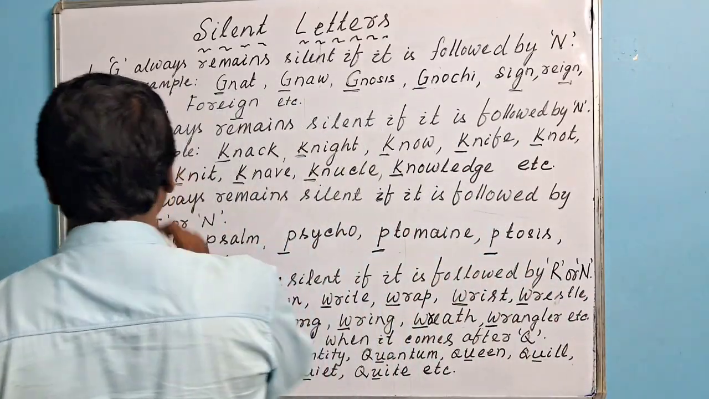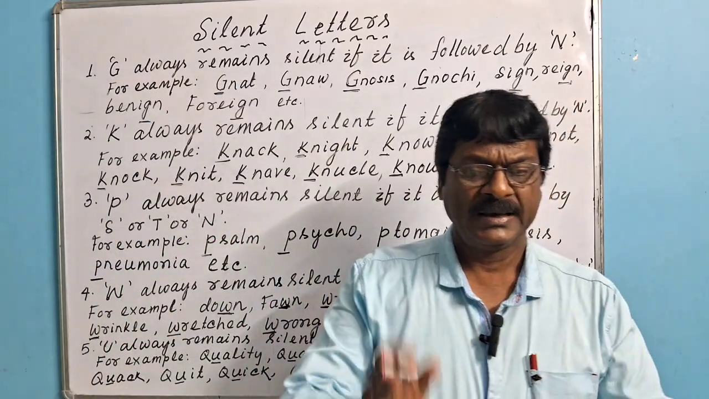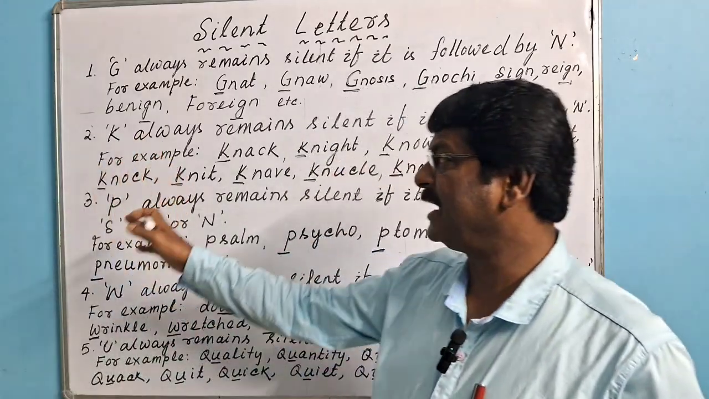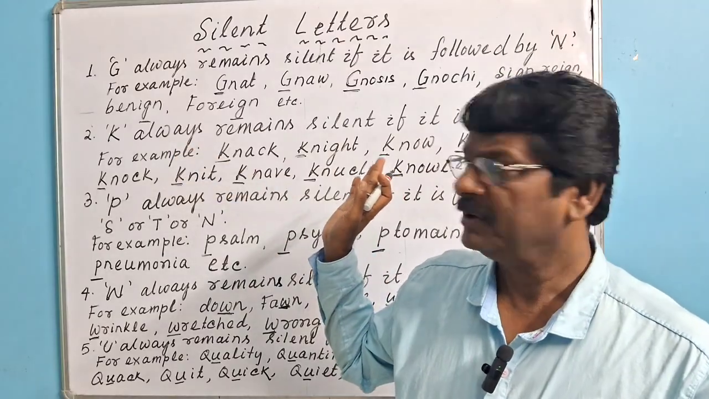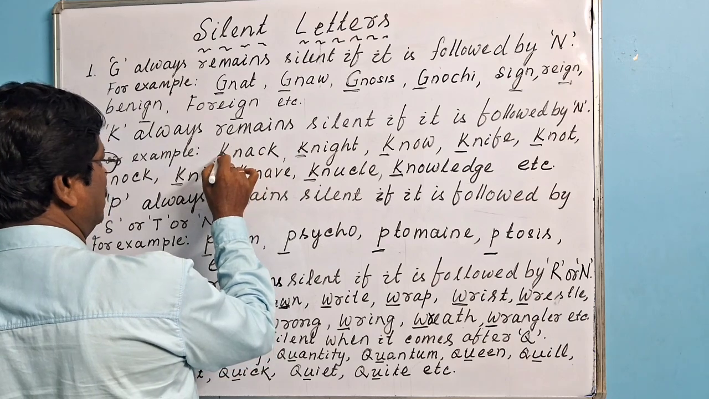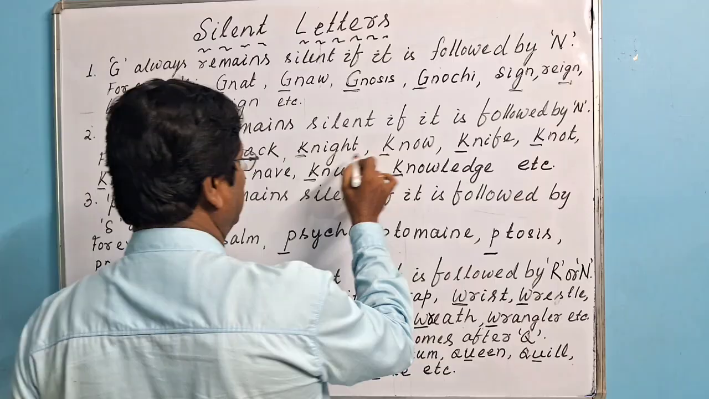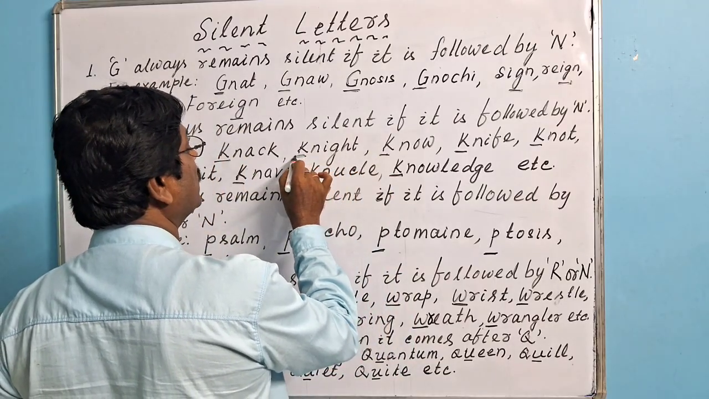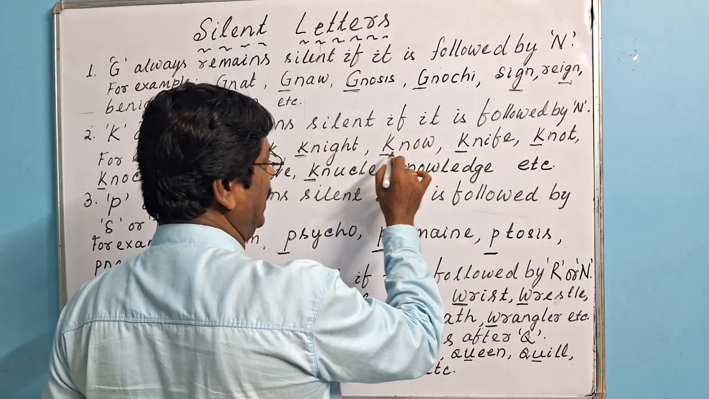What does it say? K always remains silent if it is followed by N. K always remains silent if it is followed by N. Or K remains silent if N comes after it. For example, knock. Here N comes after K, or K is followed by N. So K is silent. Night. Here K is followed by N. So K is silent. No. Here K is followed by N.